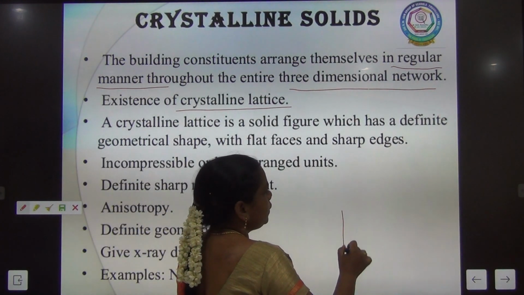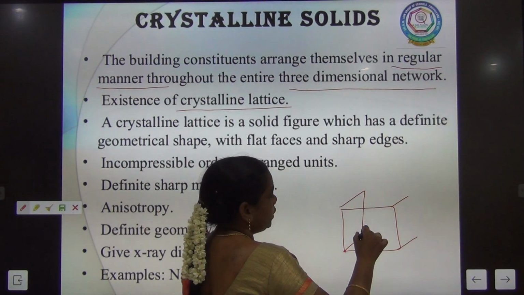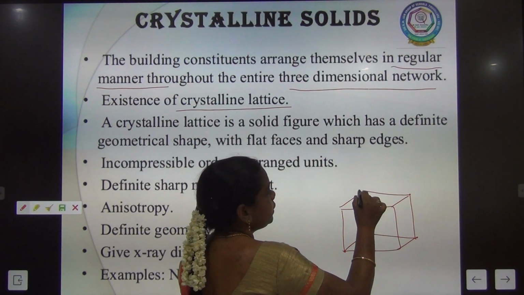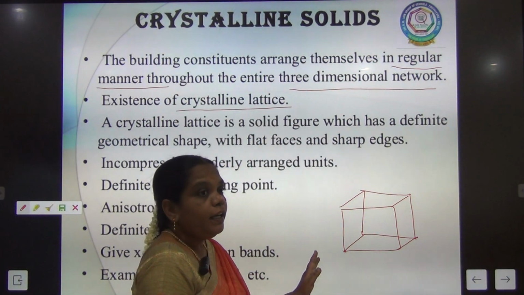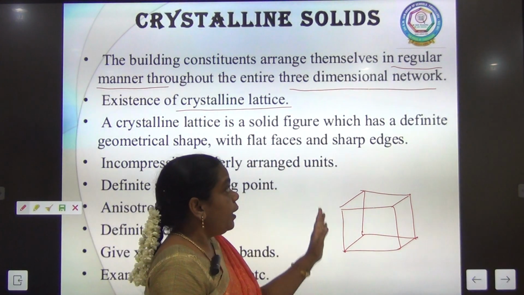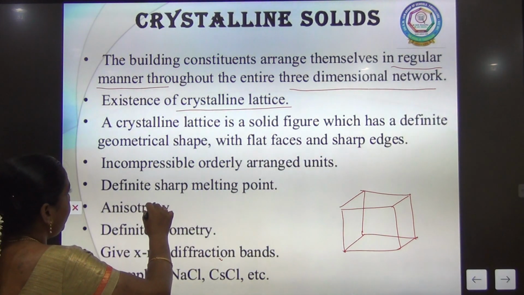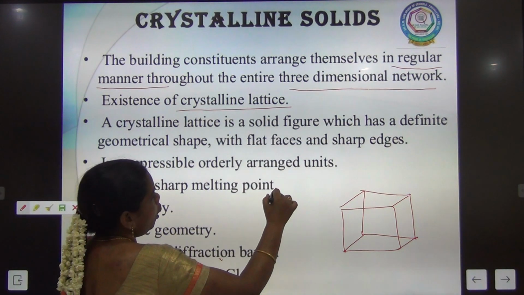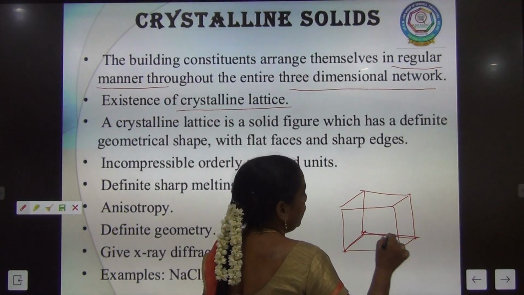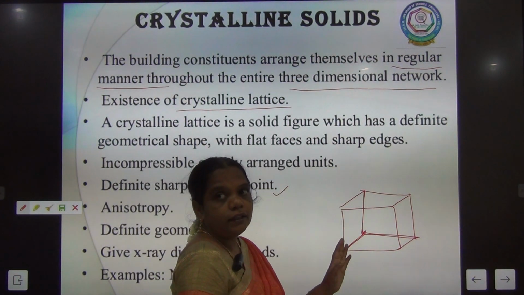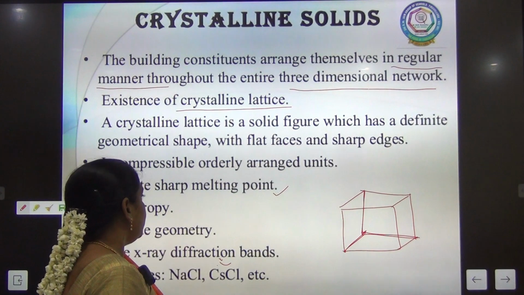For example, now you see this one cubic structure, a 3-dimensional cubic structure. This is called a crystal lattice. Inside the crystal lattice, the atoms are arranged regularly. Next, they have a definite, sharp melting point due to the regular arrangement. Here you can see there are angles and sides, so they possess a definite geometry or definite shape.